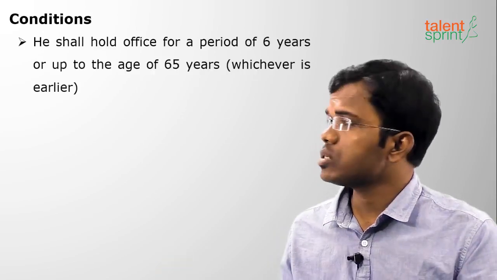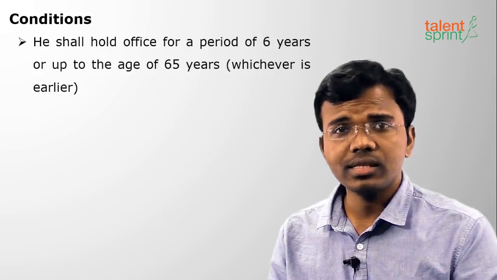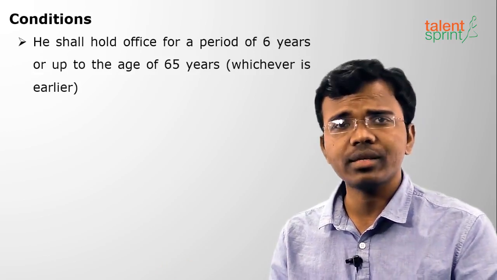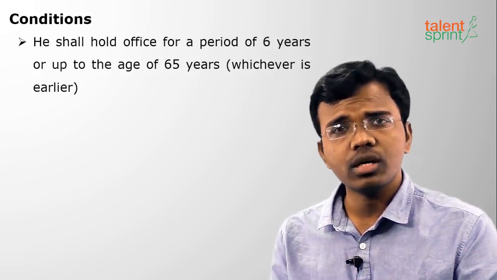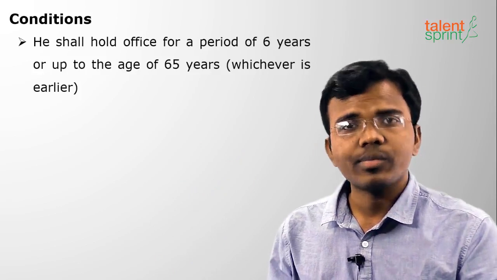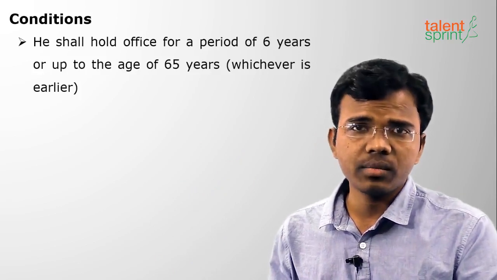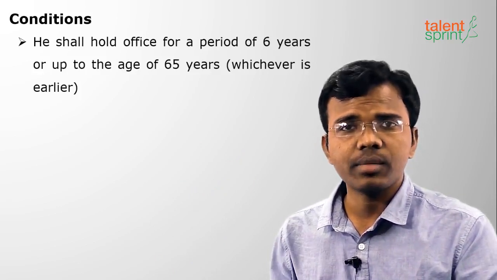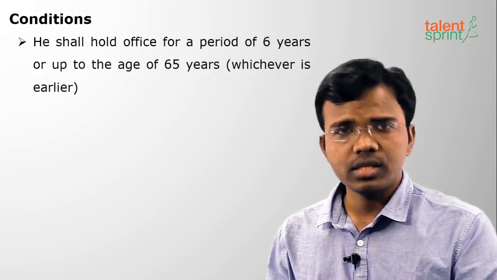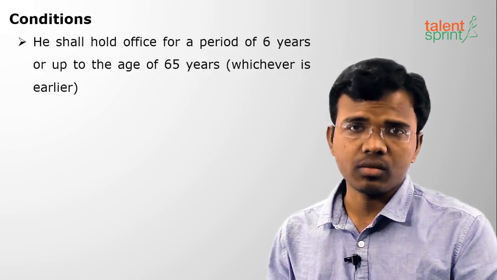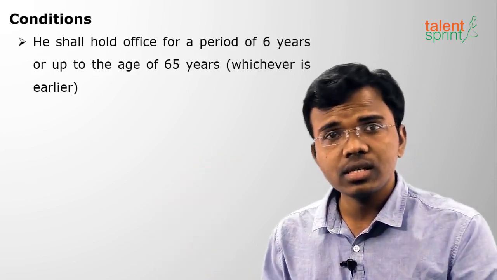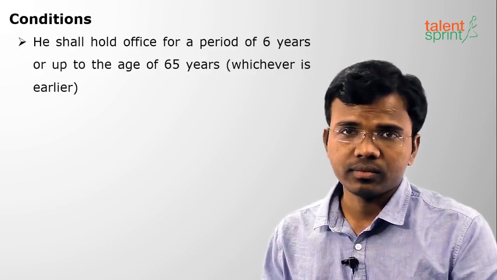The term of office of the CAG is 6 years or up to the age of 65 years. What do you mean by this? 6 years or up to the age of 65 years, whichever is earlier. Suppose he has completed a 4 year term and today he is completing 65 years. So he has to step down. That is the meaning of it. 6 years or 65 years, whichever is earlier.